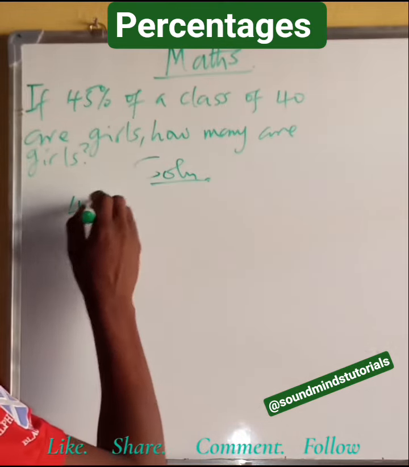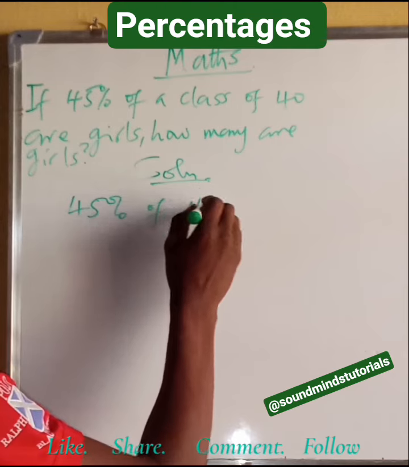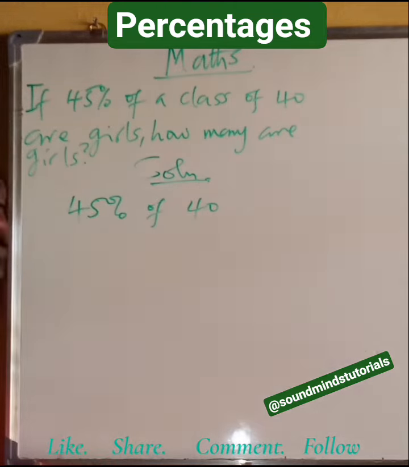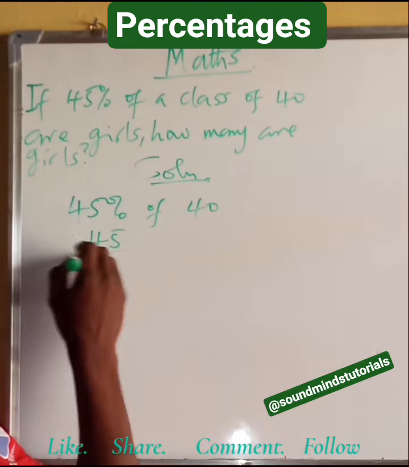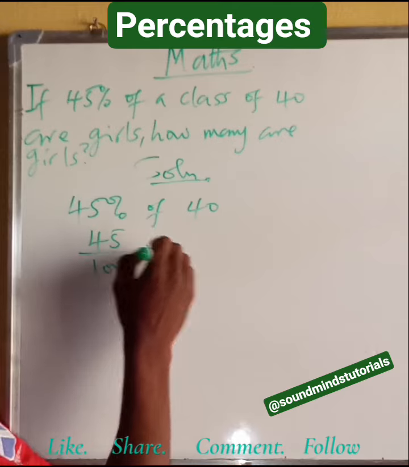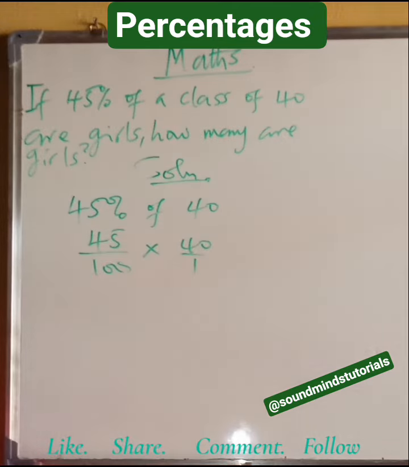They are just asking for 45% of what? 40. And we know that anything carrying percentage means that thing over 100. So 45 over 100 of means what? Times 40 over 1. This is very simple.